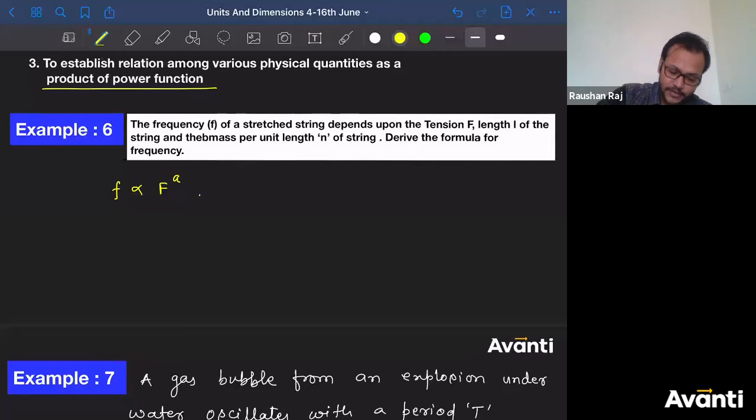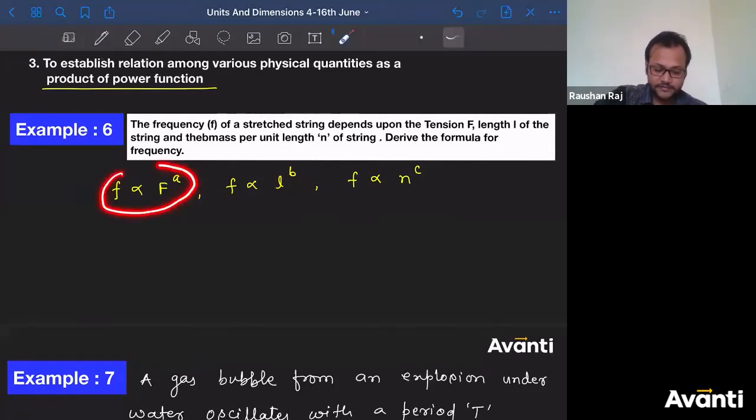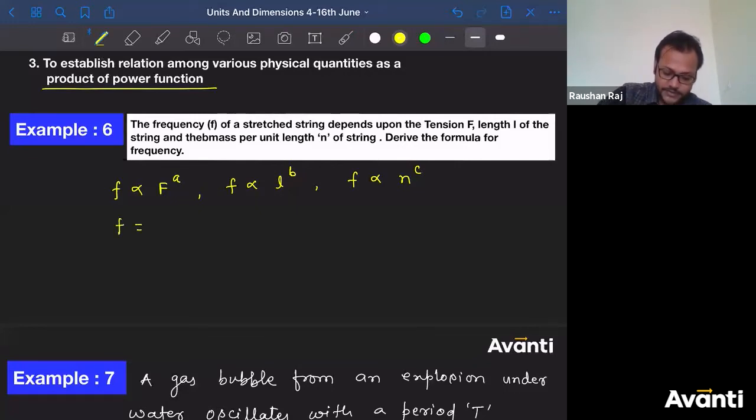Similarly, I can say frequency is also directly proportional to length, so length to the power b. And I can also write that frequency is directly proportional to mu to the power c, the mass per unit length. So consider that frequency depends on F to the power a, length to the power b, and mu to the power c. Now if I combine these, this arrangement should be allowed. That means I can write it is proportional to F to the power a, L to the power b, and mu to the power c.